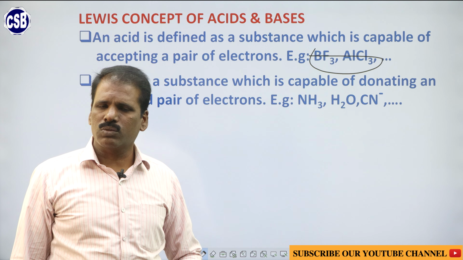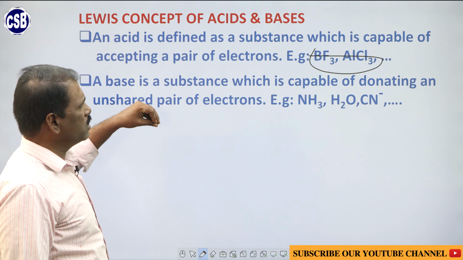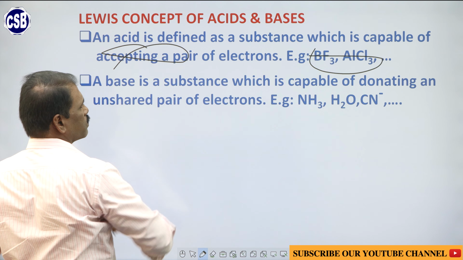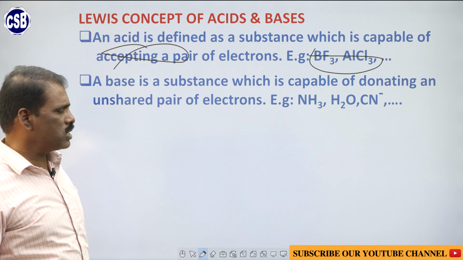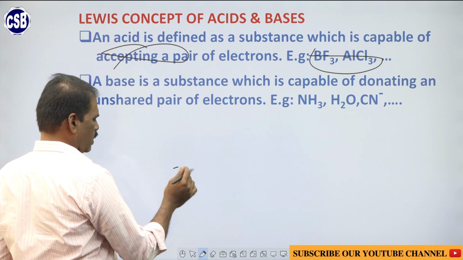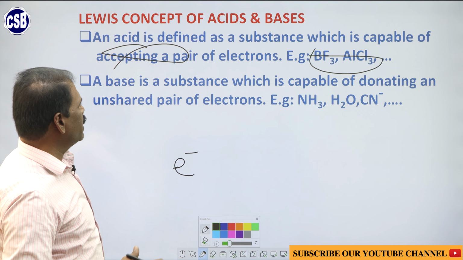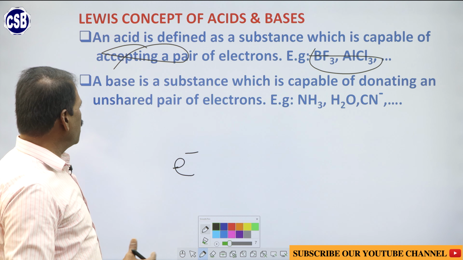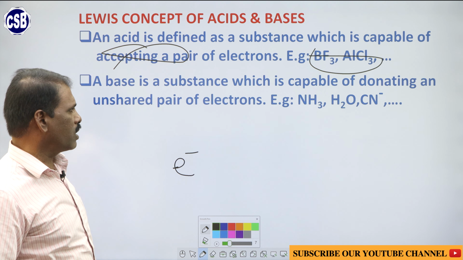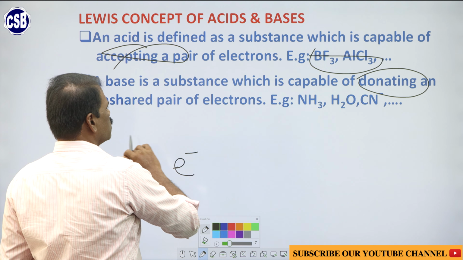So Lewis introduced one more concept in which acids are the substances that have the capacity to accept a pair of electrons. So acids are the substances that can accept a pair of electrons. Accepting an electron pair, we call it an acid. In contrast, a base is a substance which has the capacity to donate a pair of electrons. So when donating a pair of electrons, it is known as a base.